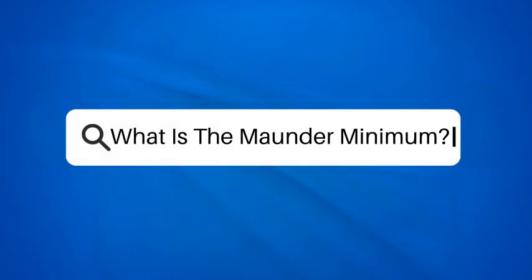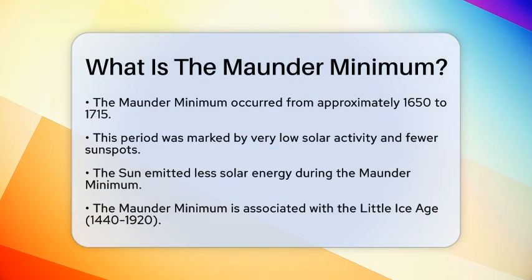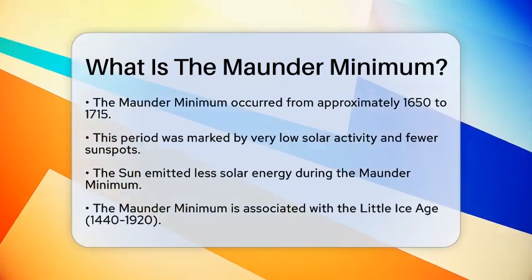What is the Maunder Minimum? Have you ever wondered how changes in solar activity can impact our planet's climate? One fascinating period to consider is the Maunder Minimum. This was a time of very low solar activity that lasted from around 1650 to 1715.